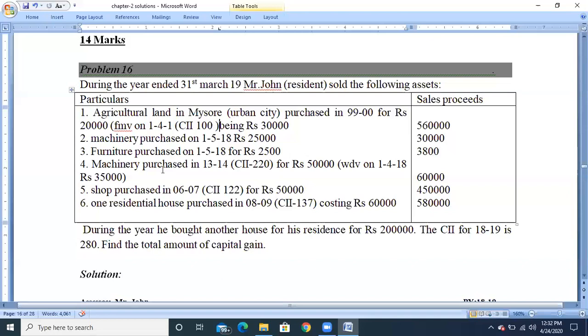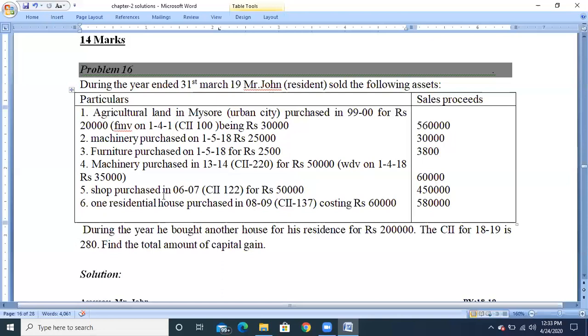Next, if you observe the fourth asset, machinery purchased. Even this machinery is a depreciable asset. In 2013-14, CII 220, that is for the financial year 13-14 the CII value is 220, for rupees 50,000. Written down value on 1/4/2018 is rupees 35,000 and it has been sold for 60,000.